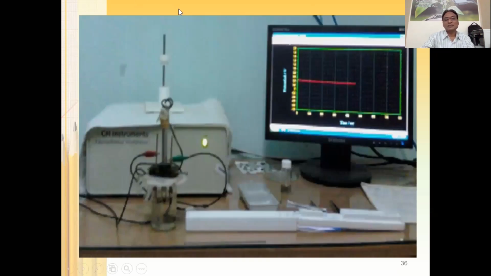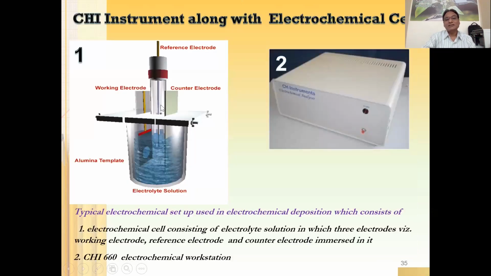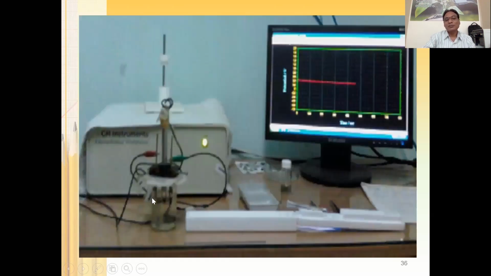This is another electrochemical workstation which we have. And you see, this looks like a somewhat sophisticated electrochemical cell. Here, this is like homemade. This cell is homemade. We have prepared this on our own. Otherwise, the CH electrochemical workstation manufacturer has provided a somewhat sophisticated electrochemical cell.